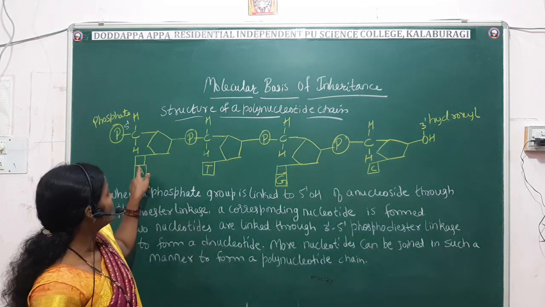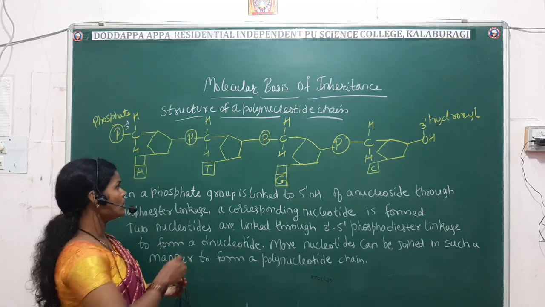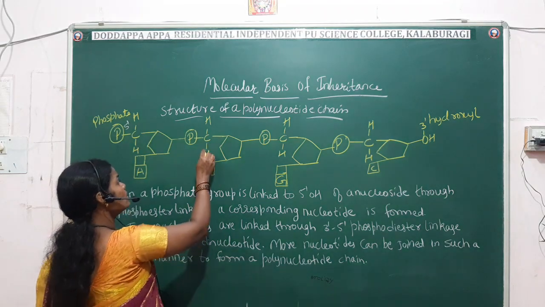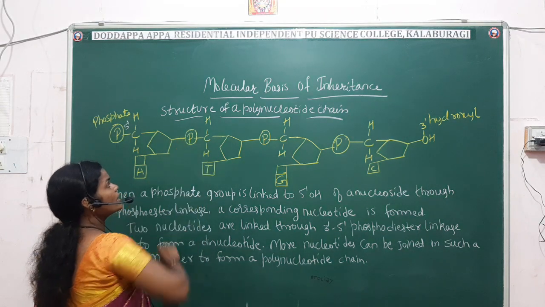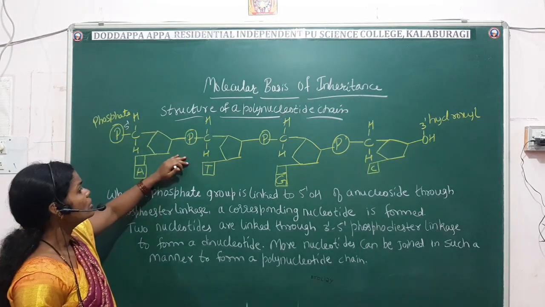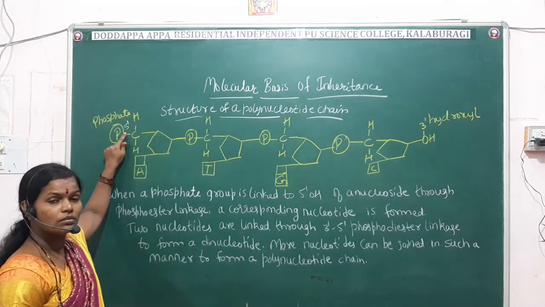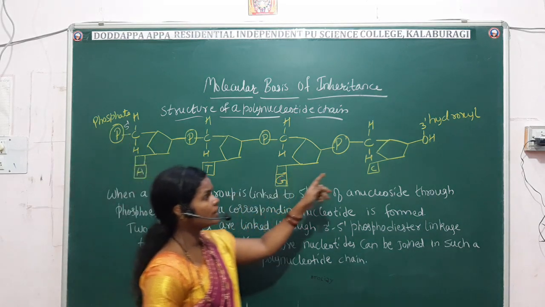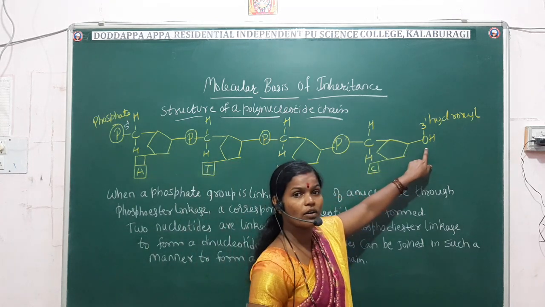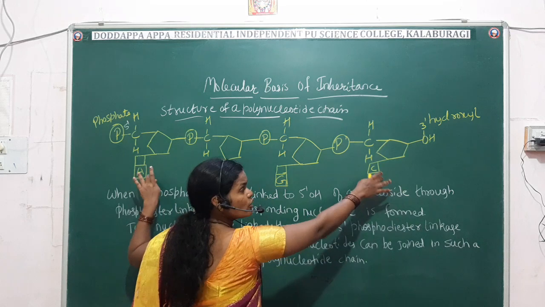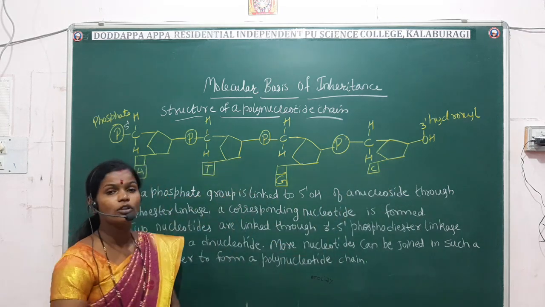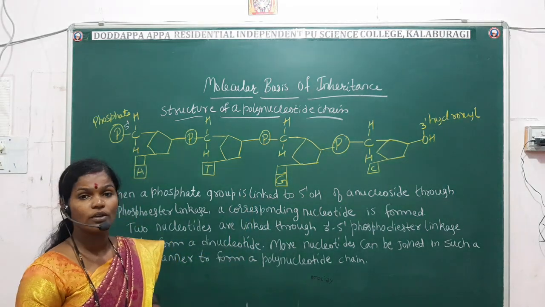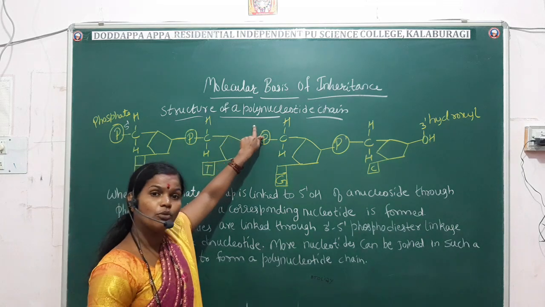You can see the linkage between the two nucleotides is done by the phosphoester bond. Towards the 5 carbon atom there is a linkage of the phosphate group, and towards the 3 carbon atom there is a linkage of a hydroxyl group. This is one strand of the DNA, or we can say one strand of a polynucleotide chain.